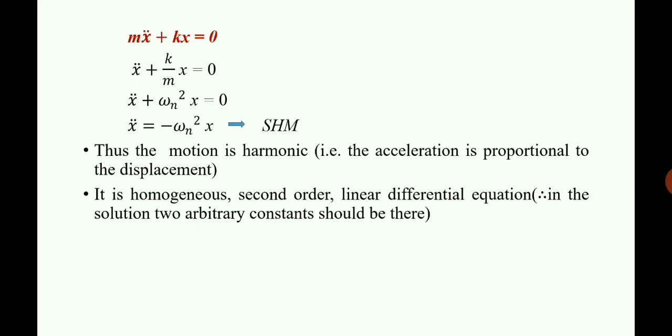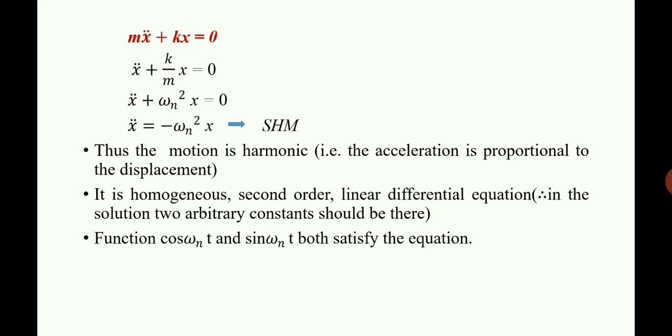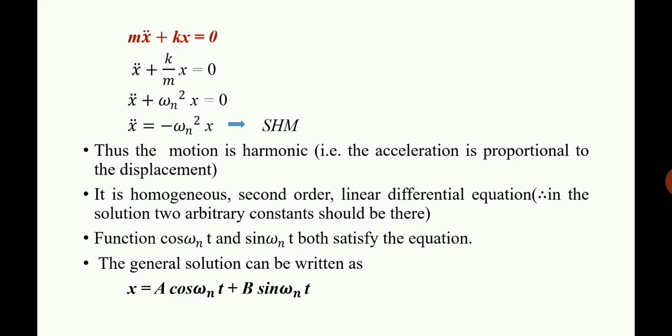The acceleration is proportional to the displacement, and this mx double dot plus kx is equal to 0 is actually a homogeneous second order linear differential equation. Okay, and which will have two arbitrary constants. Now the solution will need two components. We can assign cos omega nt as well as sin omega nt. Both these will satisfy the equation, and the general solution of mx double dot plus kx is equal to 0 will be x is equal to a cos omega nt plus b sin omega nt, where a and b are arbitrary constants. Okay, so this is the basic concept.